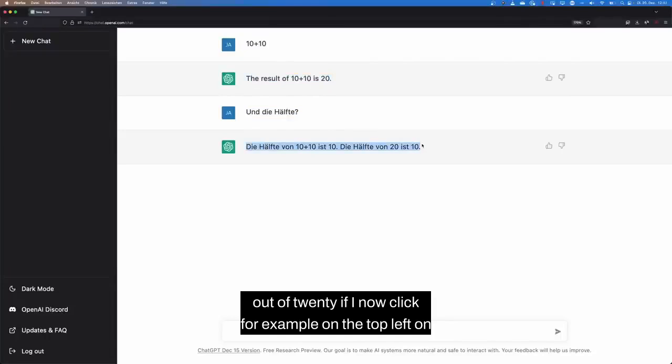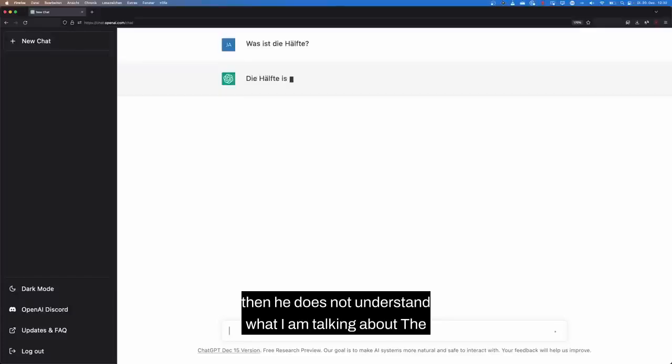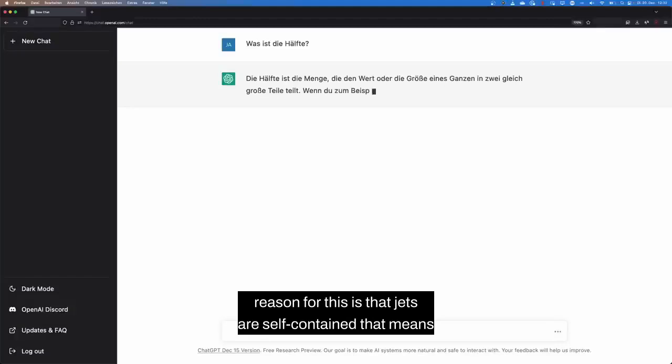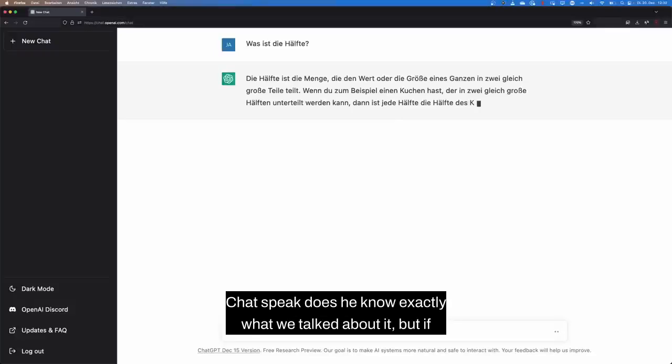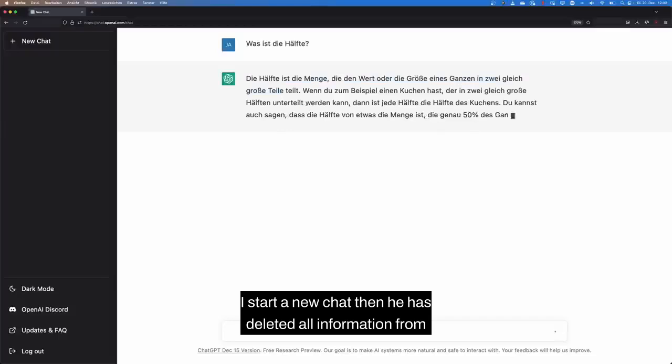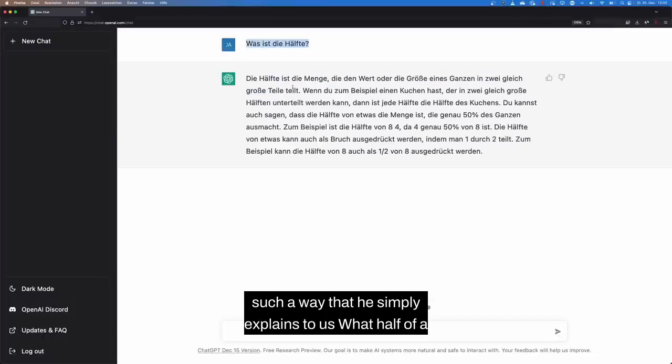Out of 20. If I now click, for example, on the top left on New Chat and now write in here what is half and press enter, then he does not understand what I am talking about. The reason for this is that chats are self-contained. That means if I am with the chat in a chat, does he know exactly what we talked about? But if I start a new chat, then he has deleted all information from the last chat. Basically, he understood this question in such a way that he simply explains to us what half of a set is. Of course, also a